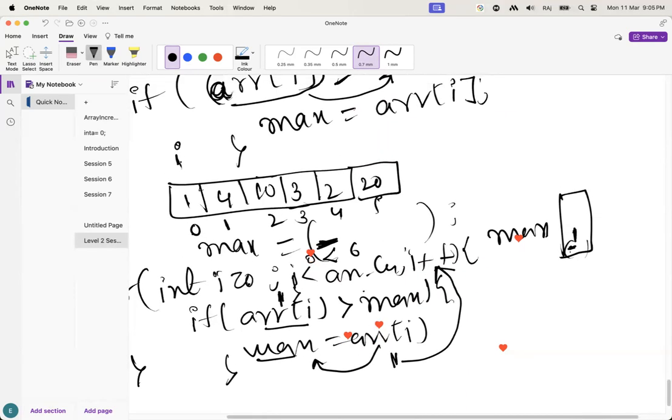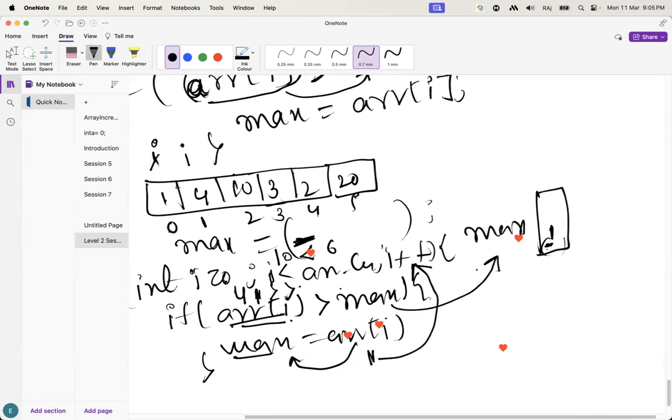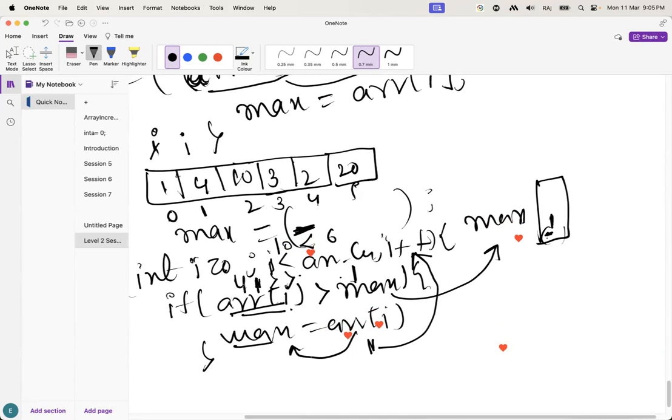Now what will happen? The i value is 1, so i comes here. Right, guys? Here 1 less than 6, true or false? It's true. That's why it comes inside. Again it checks this if condition: array of i. What is array of i, guys? The i value here is 1, so array of 1 means 4. 4 greater than max. What is the last updated value of max here? 1. True or false, guys? 4 greater than 1, is it true?